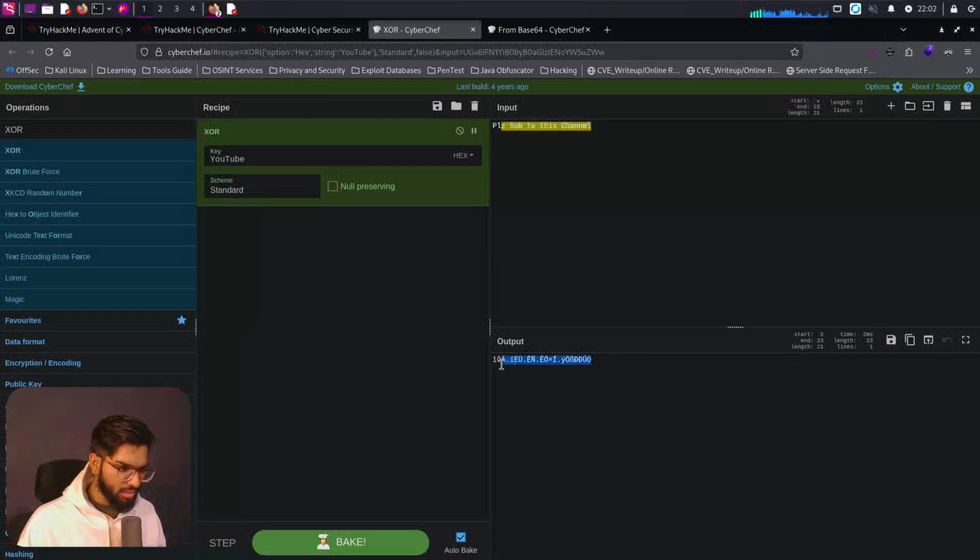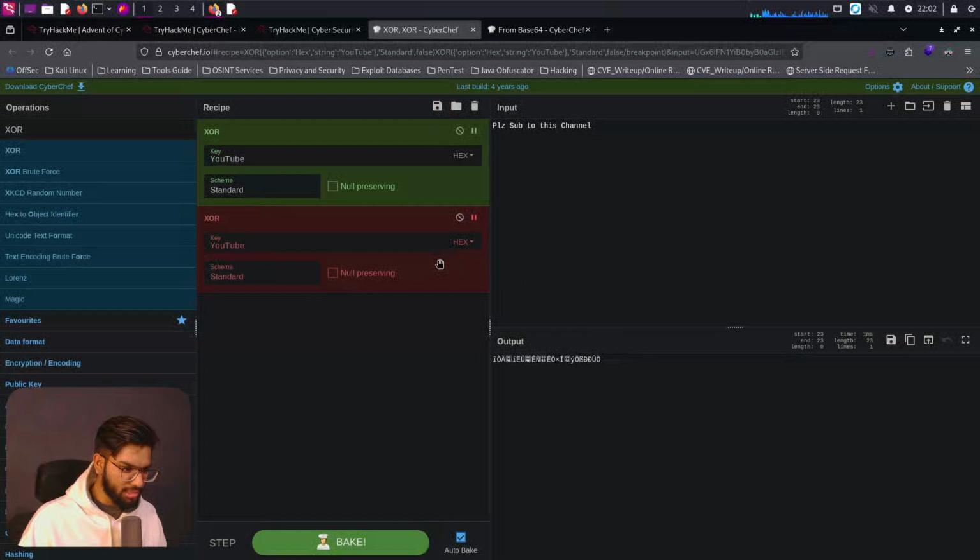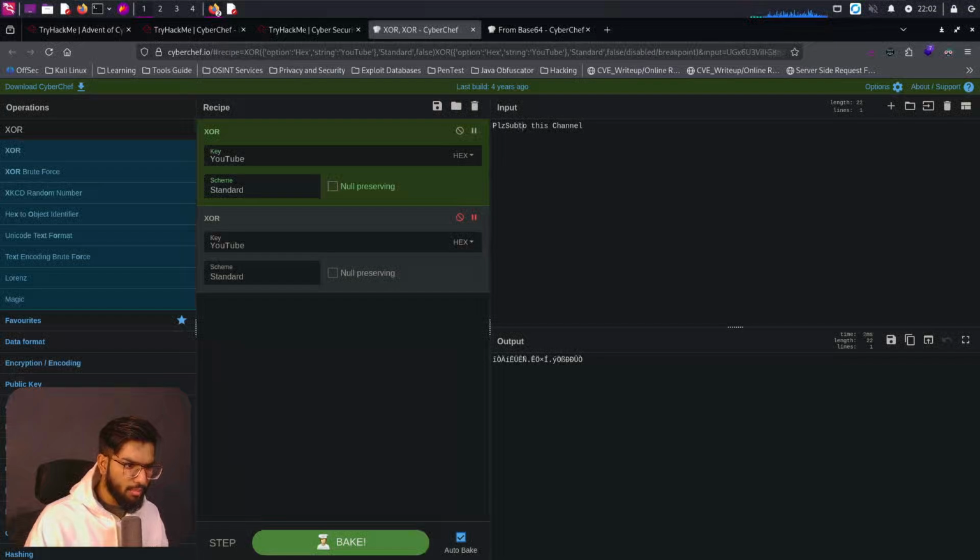What do we get as the output? The output is gibberish, right? That's fine. If I put in another XOR and say YouTube as the key, I'll get back the content. So what's happening here is, if I remove this entirely, this is some gibberish language. I can't understand exactly because it has a lot of spaces in between and other contents which it is not able to process well. But with this, I am getting content here, which is the output of my original text and the key.